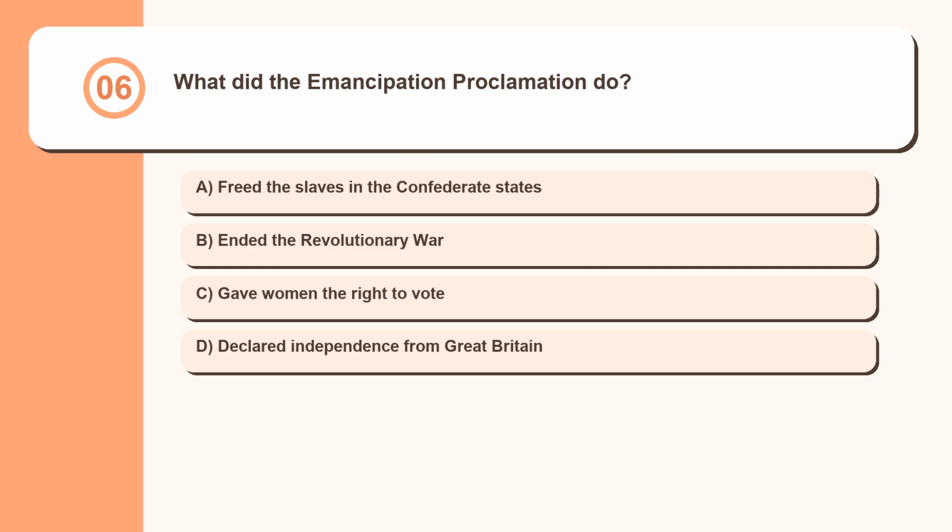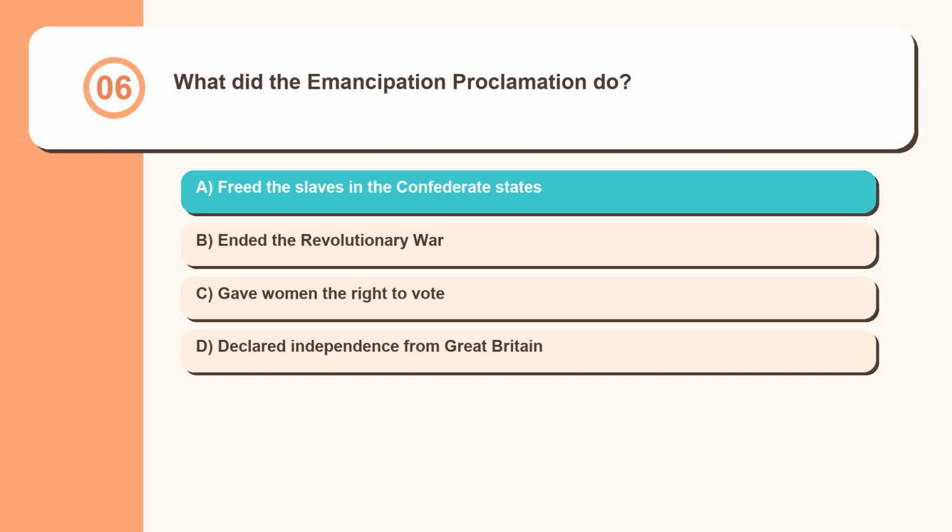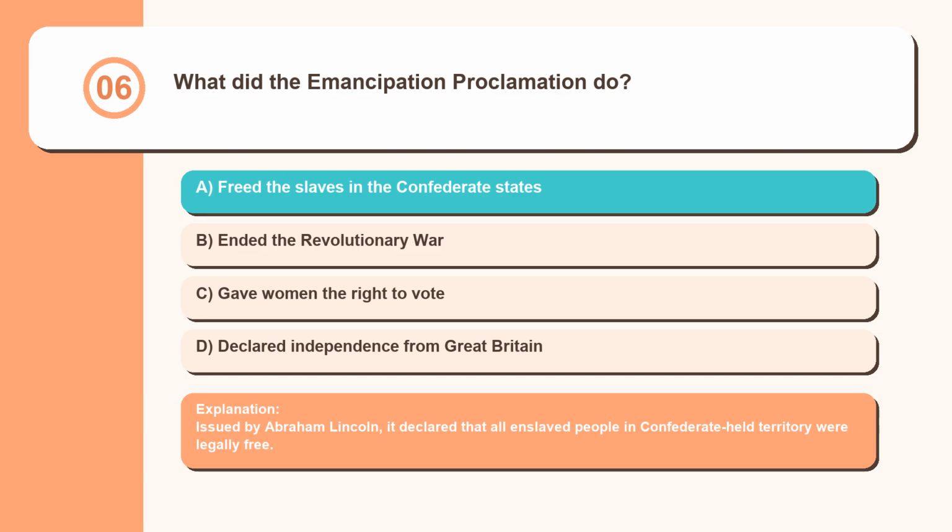Question 6. What did the Emancipation Proclamation do? Freed the slaves in the Confederate States, ended the Revolutionary War, gave women the right to vote, declared independence from Great Britain. Issued by Abraham Lincoln, it declared that all enslaved people in Confederate-held territory were legally free.